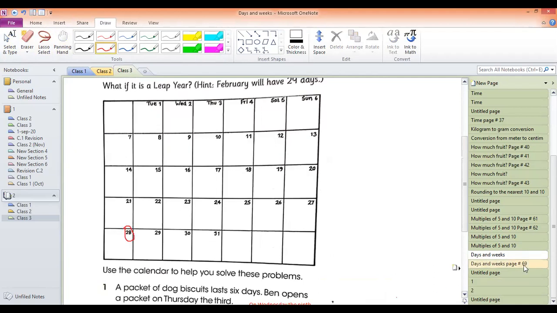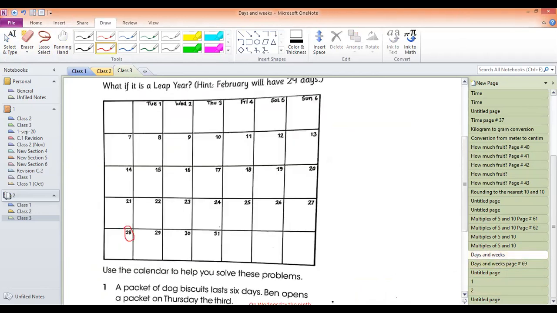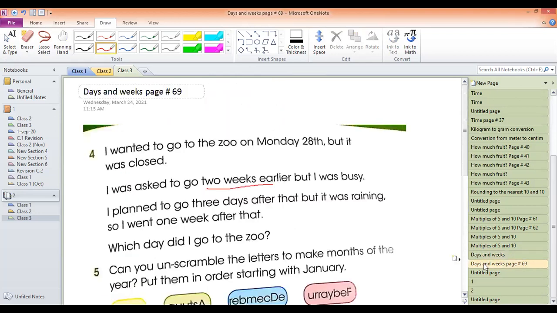Okay, let's read it further. But it was closed. I was asked to go 2 weeks earlier. So I will go 2 weeks earlier. I will move to the calendar. 2 weeks earlier means I will go up 1 week earlier and one more week earlier. So this is now 14. But I was busy. So that means I did not go on that date.